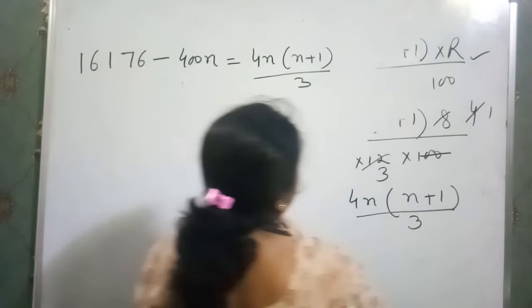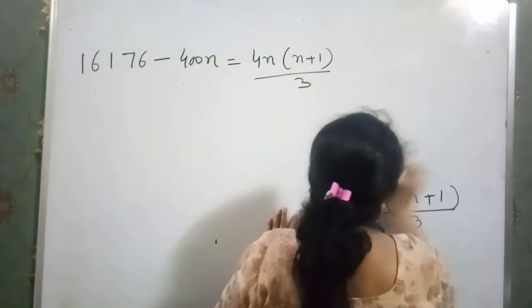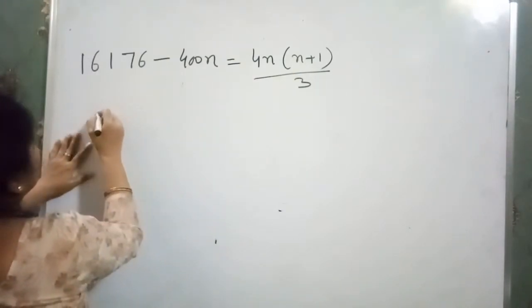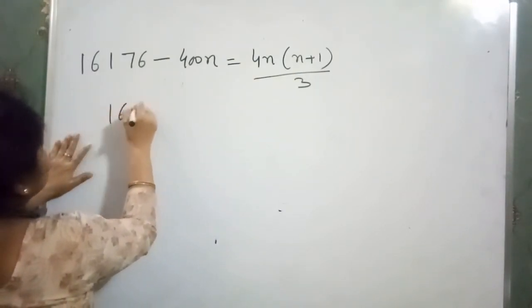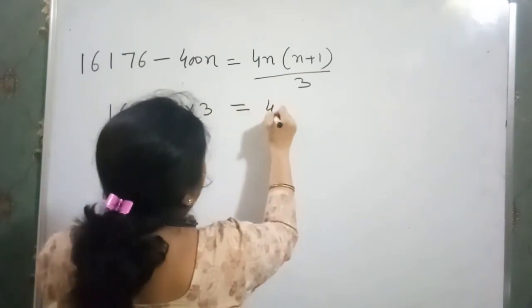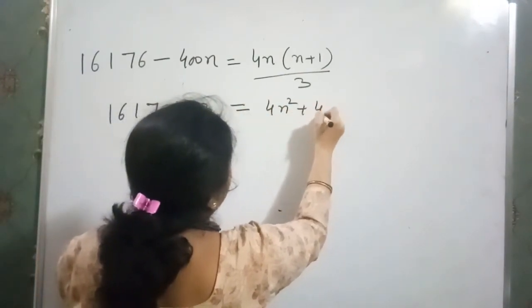Clear? Now we can solve this by cross multiplication. So we have 16,176 into 3 is equal to 4n square plus 4n